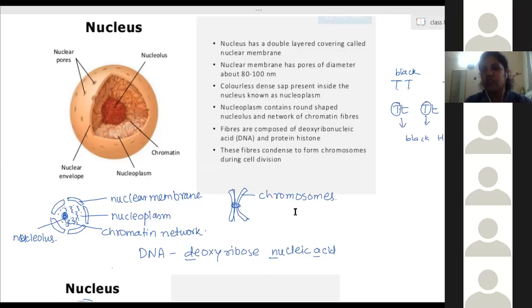So chromosomes are seen only at the time of cell division. Clear? Because at the time of cell division the information has to be transferred, therefore they arrange properly in this form, and that is called a chromosome. This way, by copying the chromosomes, the information is transferred to the new cell, and the new cell will behave according to the information present in the chromosomes. Clear?